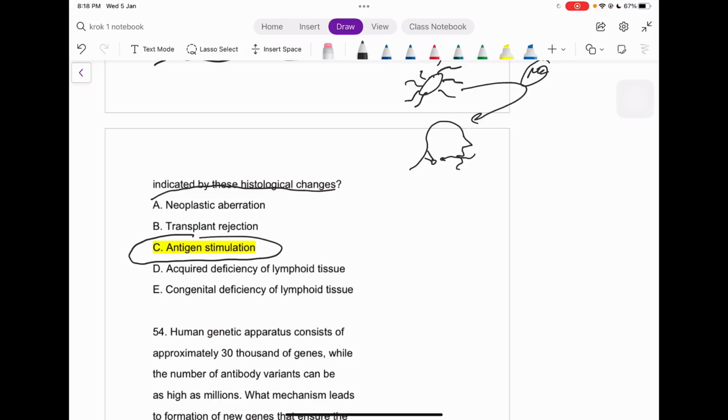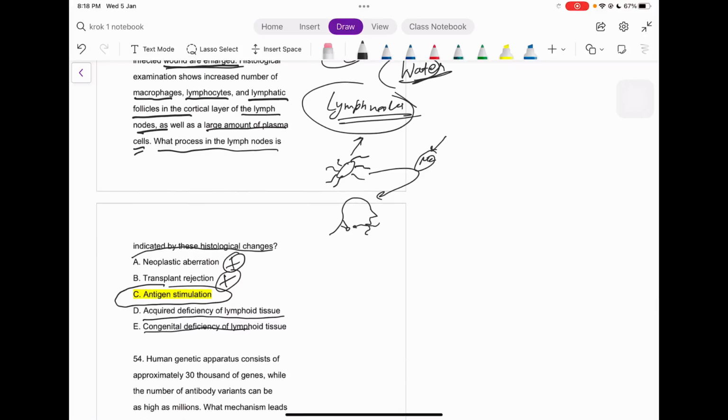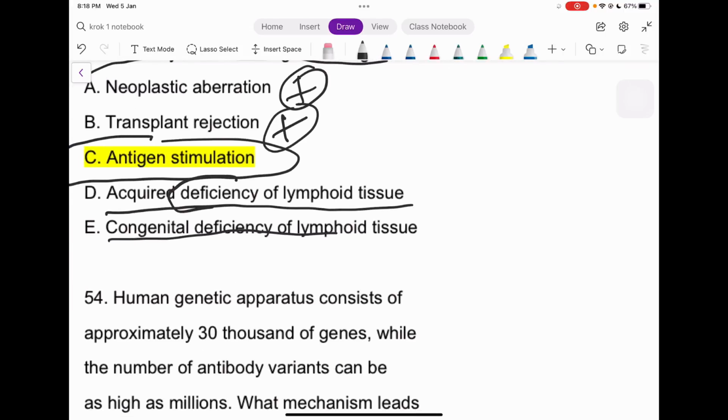Neoplastic proliferation, is it cancer? No. Transplant rejection: there is no history given about transplantation, so it's not possible. Acquired deficiency of the lymphoid tissue and congenital deficiency of the lymphoid tissue, right? There is not enough history about these things. And the second thing is, if there is deficiency of the lymphoid tissue itself, then this kind of process would not be happening. So this can't be the answer, right? The only possible answer in this case is antigen stimulation.